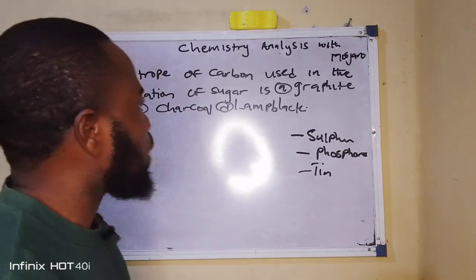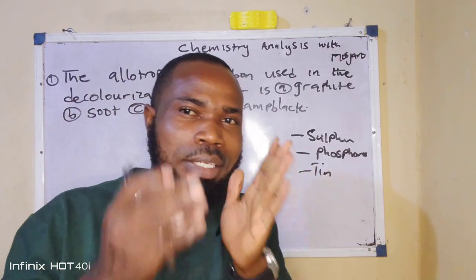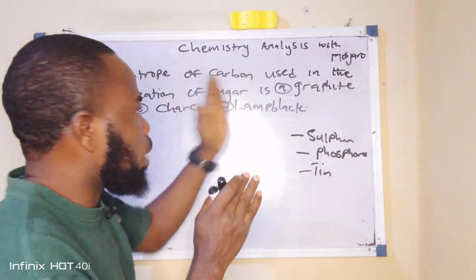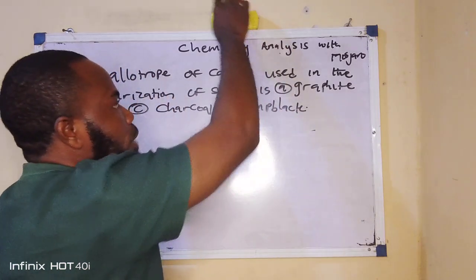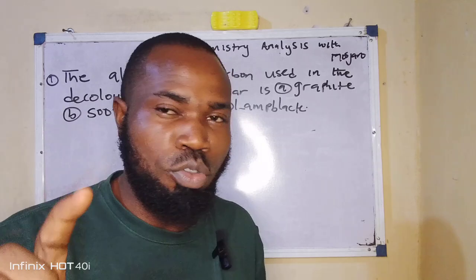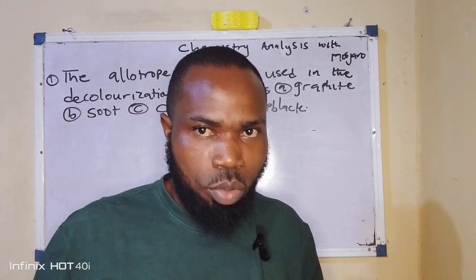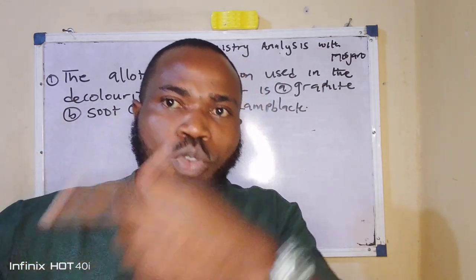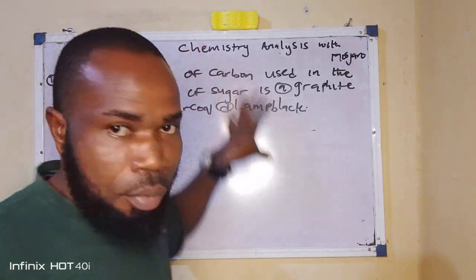They're trying to ask us, amongst the allotropes of carbon, which particular one is used in the decolorization of what? Of sugar. There are some things that I want us to bring to our knowledge. As you're preparing for an exam, especially those of us preparing for post-UTME, it may not be the exact question, but if you study the questions very well, you might end up knowing the answers to other questions that can be set from this particular area of chemistry.